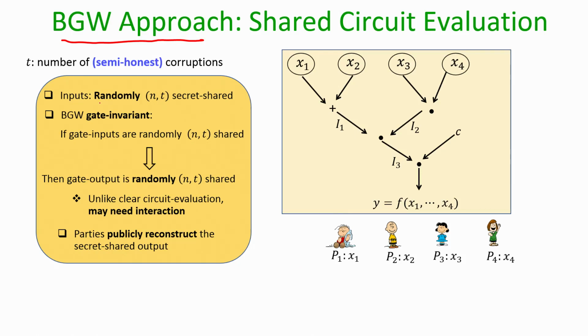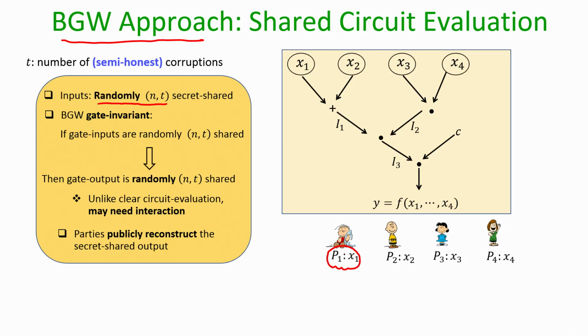This is done by the parties themselves. Each party acts as a dealer and secret shares its input with the degree of sharing being t. The important thing is that the instance of secret sharing is random, in the sense that if P1 is the dealer and wants to secret share the value x1, it will generate random shares for this value x1 and distribute the shares, and so on.